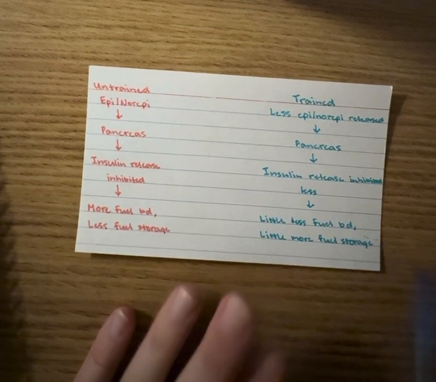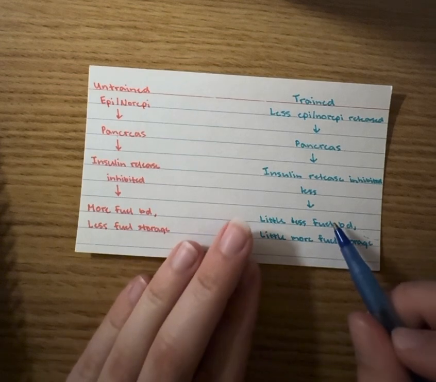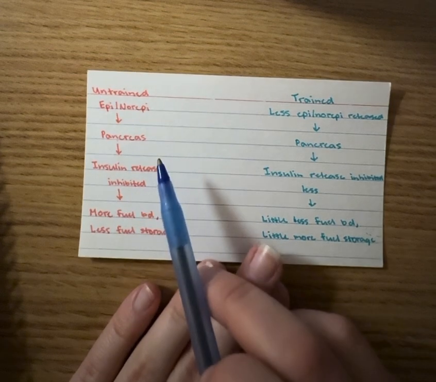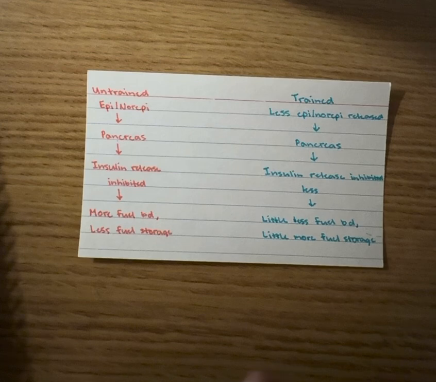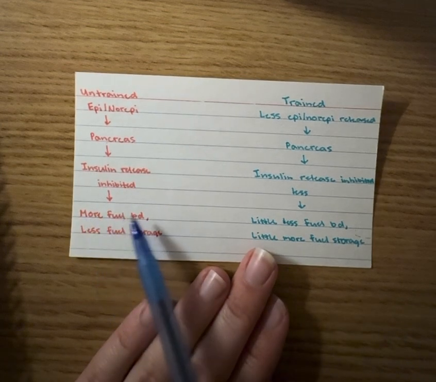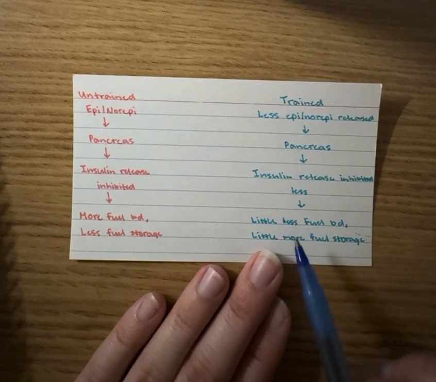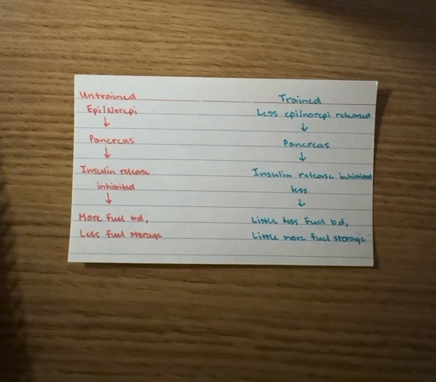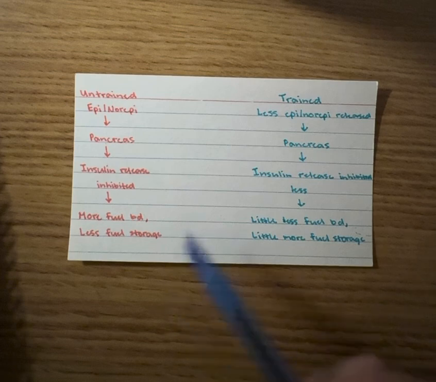and then in an untrained individual, we're going to inhibit insulin release more because we have more epinephrine and norepinephrine, and therefore we are going to break down fuels more and store less. And trained individuals being able to break down less and store a little bit more, we are being very efficient with our fuel source, and we're able to efficiently utilize our fuel source better than an untrained individual.